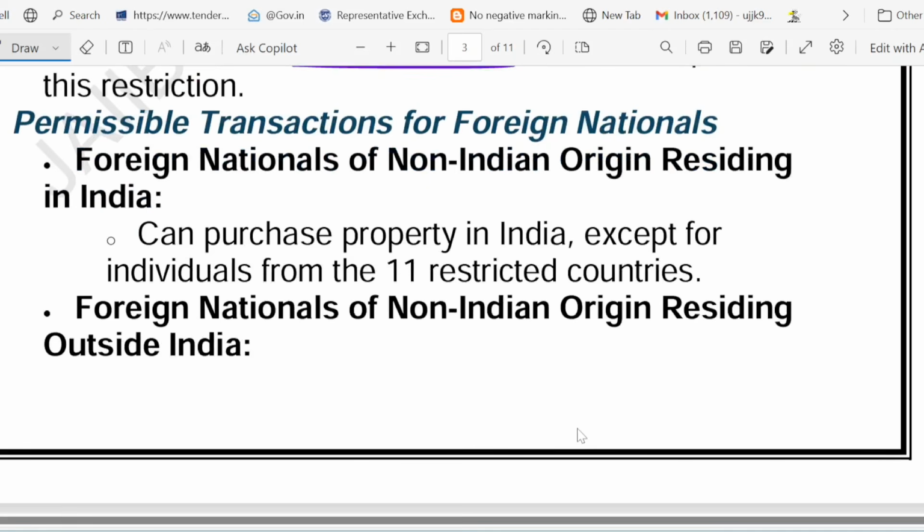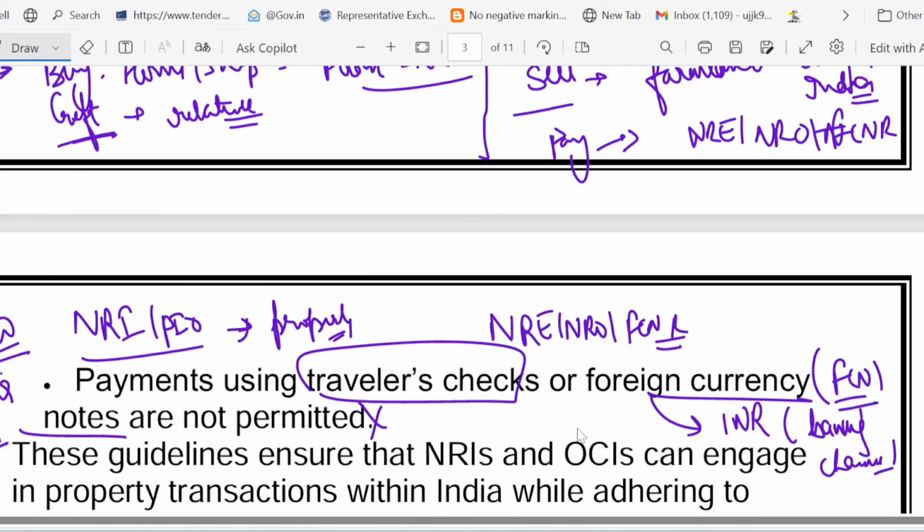Now what about other foreign nationals? They can buy if they are not from the 11 restricted countries. I told you the list of 11 restricted countries. If they are not from these 11 restricted countries, they can buy. Take the example of John. John is an American expat. So he can purchase a Bangalore apartment with no extra approval. Now let me give you one real life example scenario to understand all these cases very smoothly.